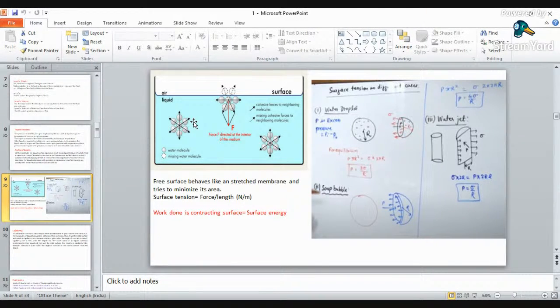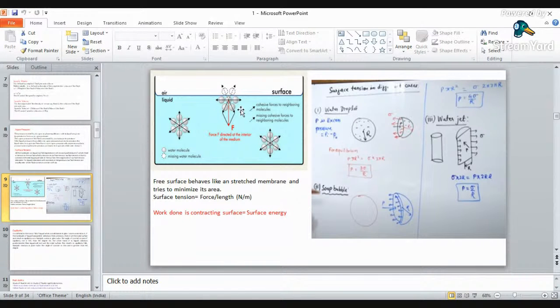The inner molecule will exert a force in all directions, but the molecule at the surface will only exert a force in the downward direction, because there are two types of forces. One is adhesive and another one is cohesive. Adhesive force is from the outside and cohesive force is from the inside of the liquid. So the molecule inside the liquid will be in an equilibrium state, but the molecule at the surface will have only a downward force. That is nothing but your normal force.